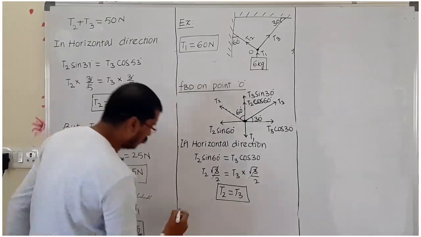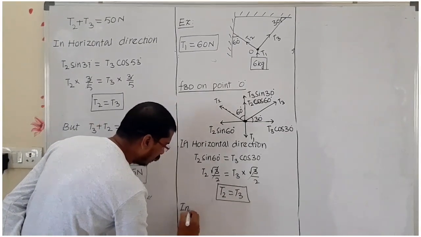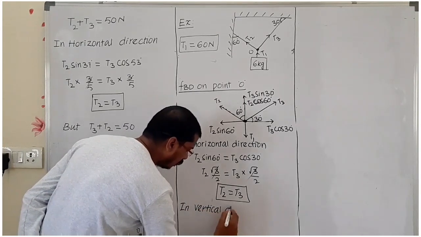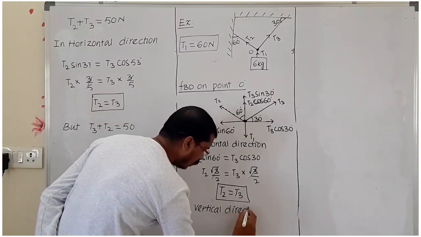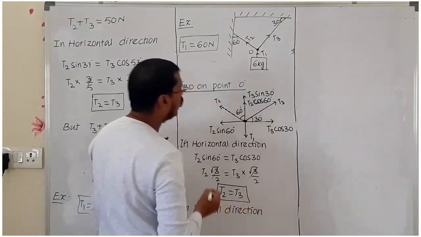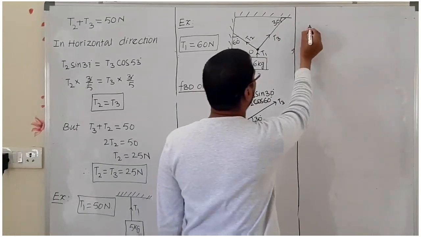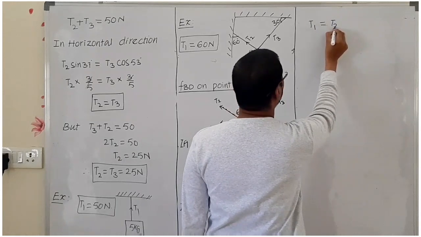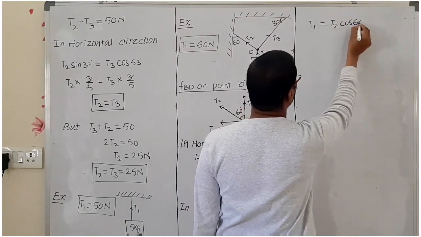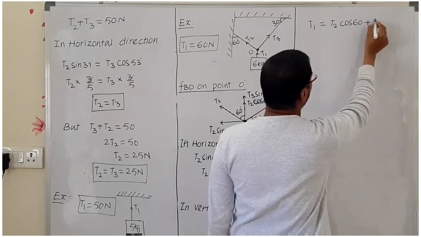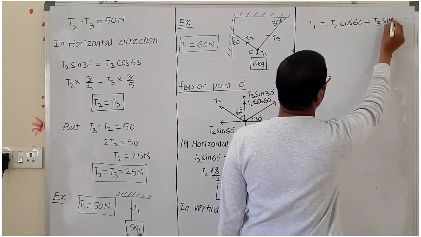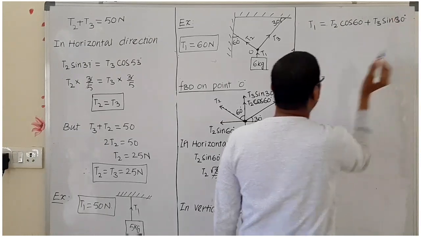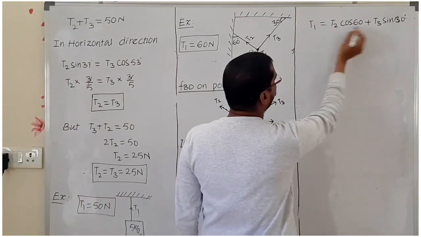Now we can use the vertical direction. In the vertical direction we can write T1 is equal to T2 cos 60 plus T3 sin 30 degree. Now here T2 is common.